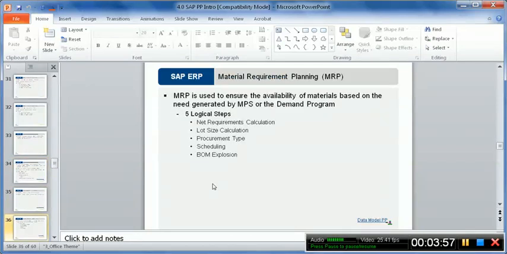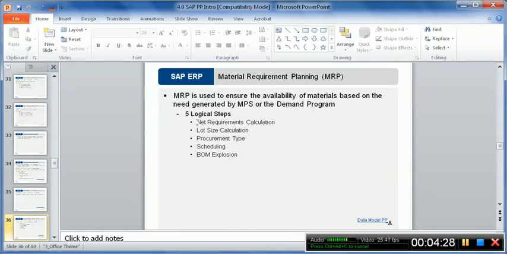So what is actually done in the MRP step logically? The system goes through five logical steps. First of all, the system calculates the net requirements. If we are given the MPS output that we have to produce, say, 100 units of finished goods, then we calculate that in order to produce 100 units, if one finished good requires 2 units of raw material, we will need 200 units of that particular raw material.